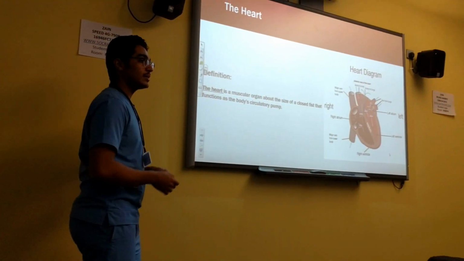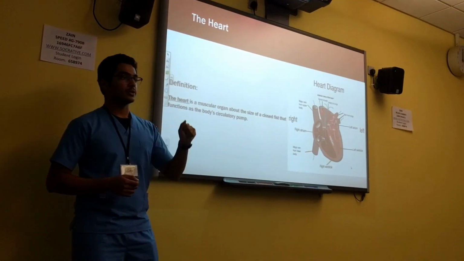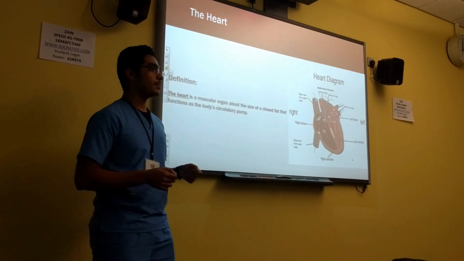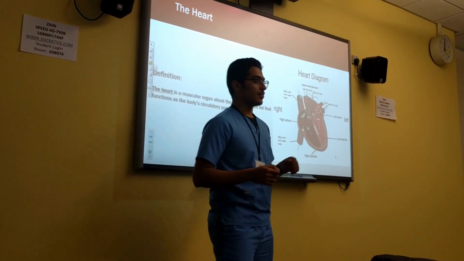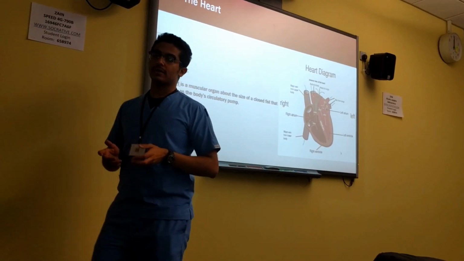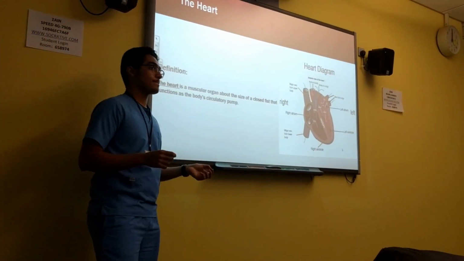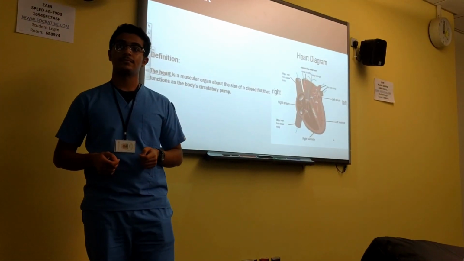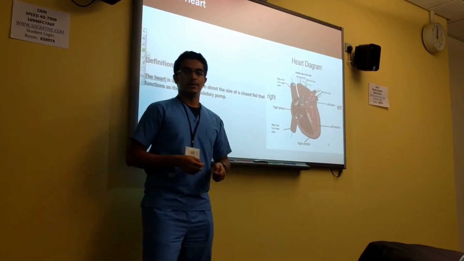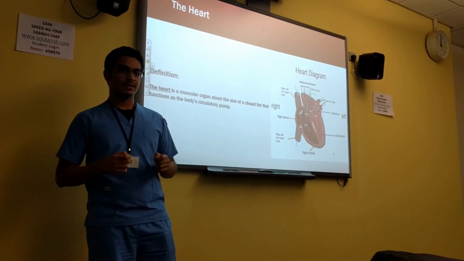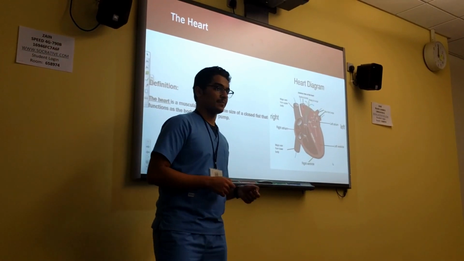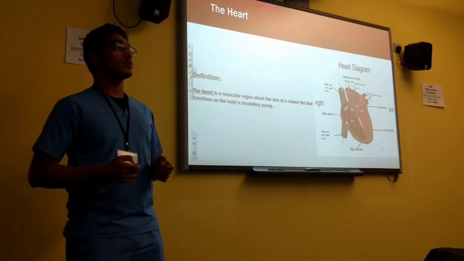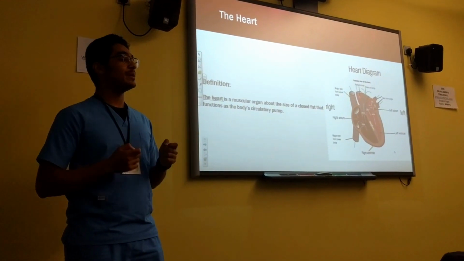So the heart. What is the heart? The heart is a small muscular organ about the size of a closed fist. It functions as the body's circulatory pump. The heart is an amazing organ. Does anybody here know why? It pumps the entire blood around the body. Correct. It also beats on average 100,000 times every day, which counts for 35 million times a year, which also counts for 3 billion beats in a lifetime.